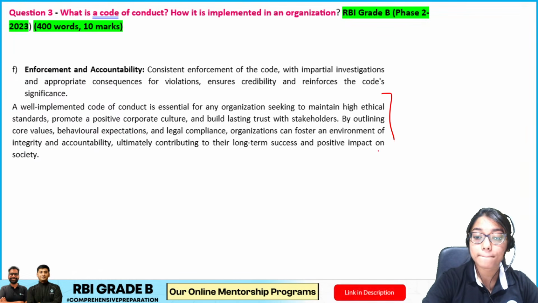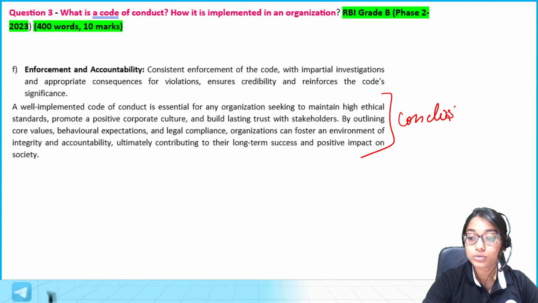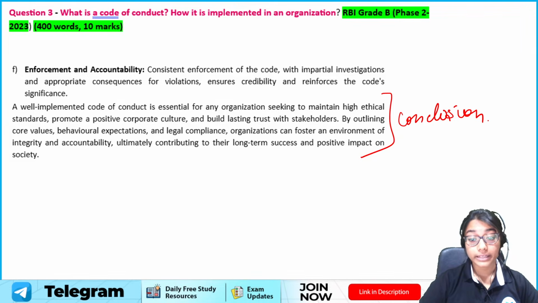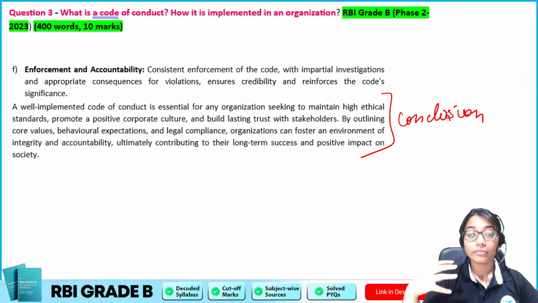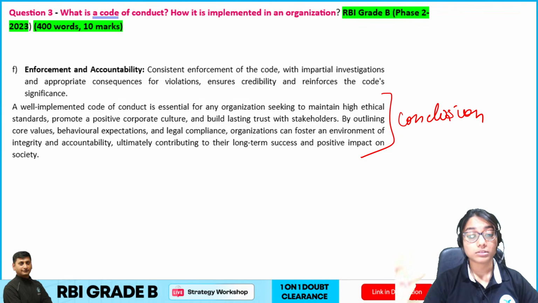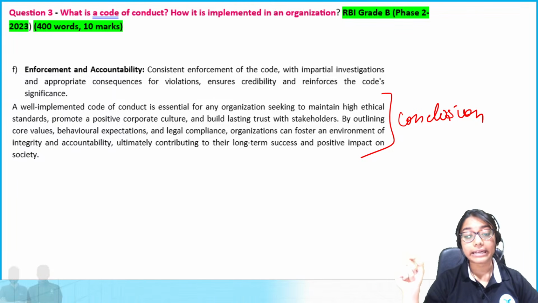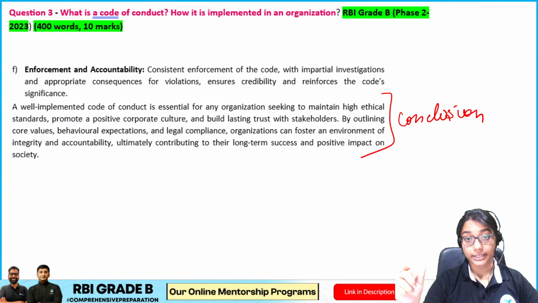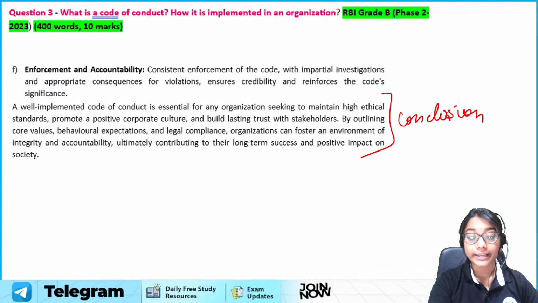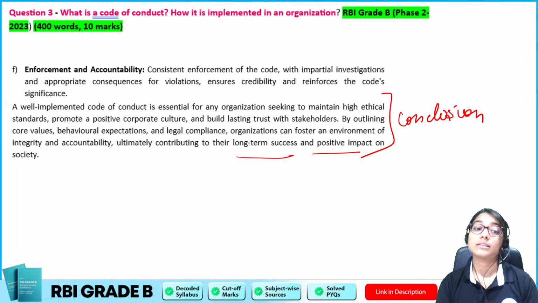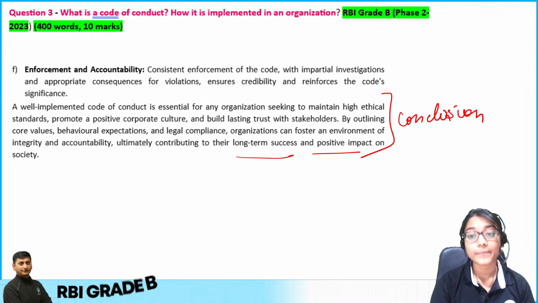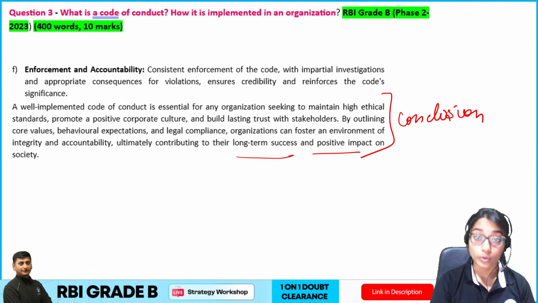And finally, your conclusion. Conclusion is going to be what? Conclusion is going to be in relation to basically the entirety of how a code of conduct is essential, how it maintains ethical behavior, promotes the culture, etc. And very, very essential is that I have to write that having that code of conduct will increase the ethical behavior, and will have long-term success and a positive impact. So an optimistic solution, and this is how we can conclude this answer, and this would fetch you good marks, right?